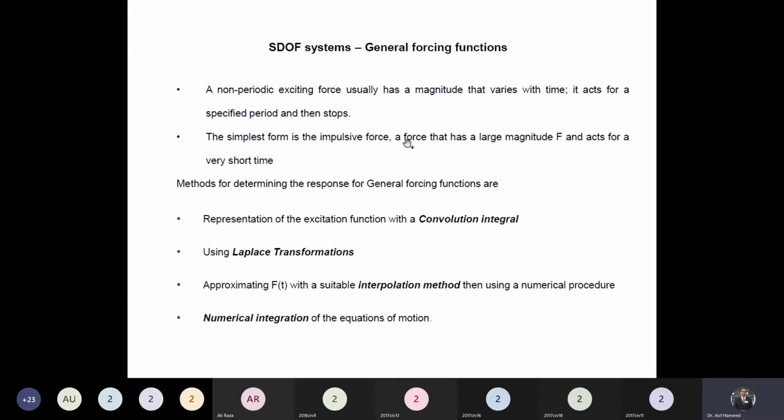What are the different methods to find out the response of the system to the non-periodic loading? These are the different methods: convolution integral, Laplace transformation, approximating the function with the help of some interpolation method, and then by using the numerical methods, and then numerical integration of the equation of motions. So these are the methods to find out the response of the system to the non-periodic loading.